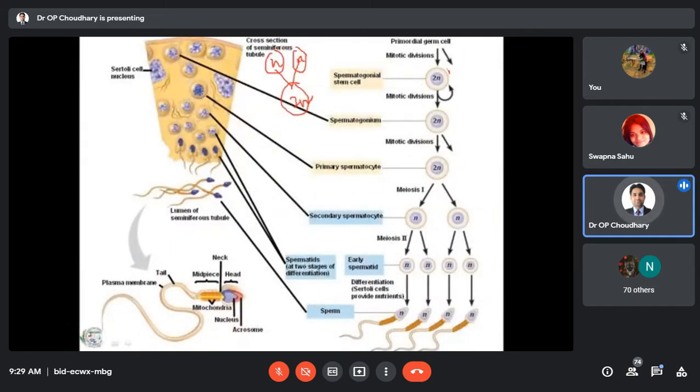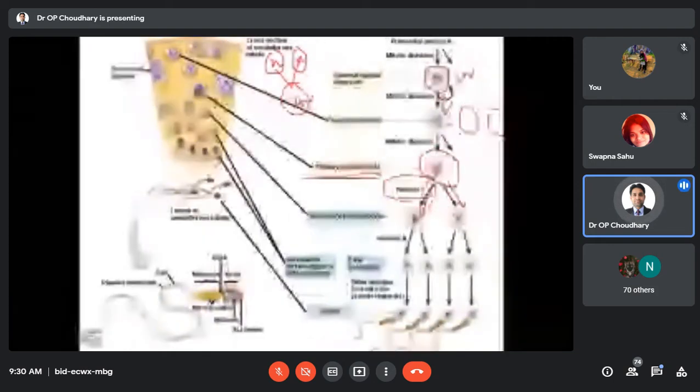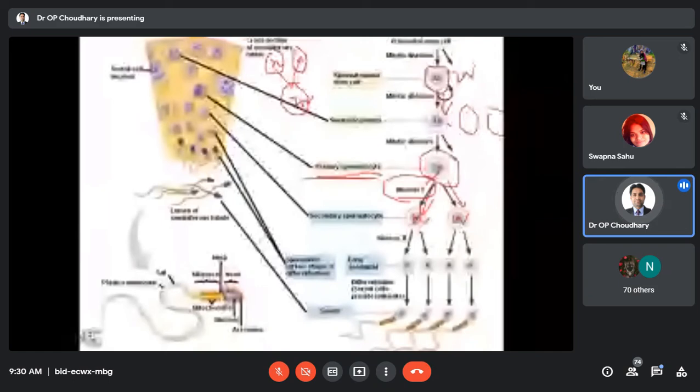So the spermatogonial cell is 2N. Okay, in this 2N there will be mitotic division, meaning there will be an increase in the number of cells. You can see here there will be an increase in the number of cells. Then it will form the primary spermatocyte. Okay, then in this primary spermatocyte there will be meiosis. So meiosis will reduce its content by half. Okay, so this 2N will lead to N, because this is the reduction phase.